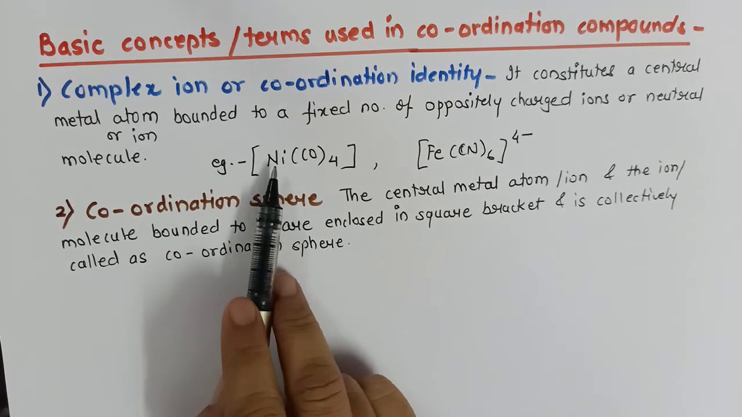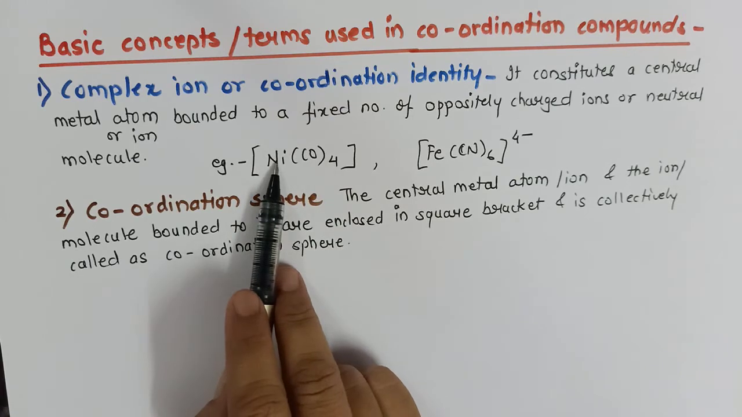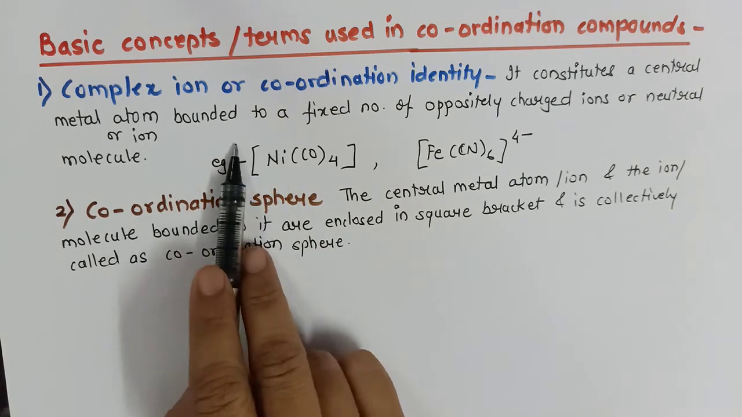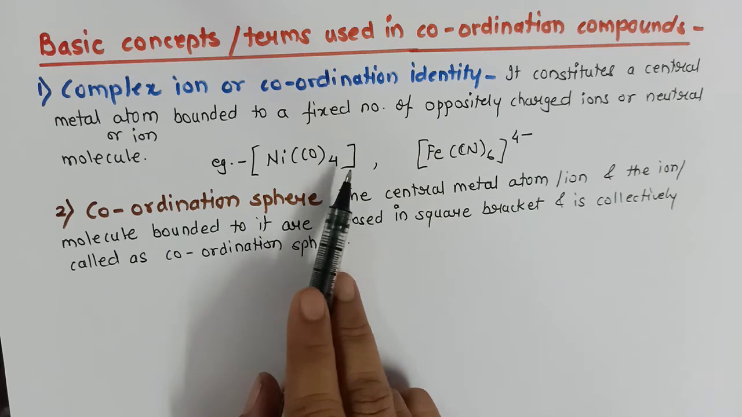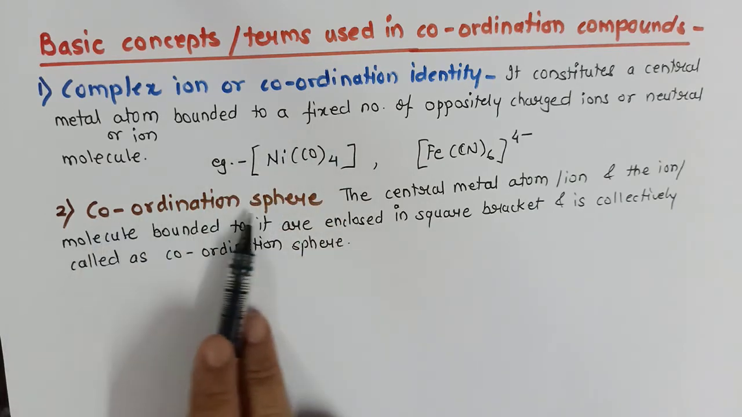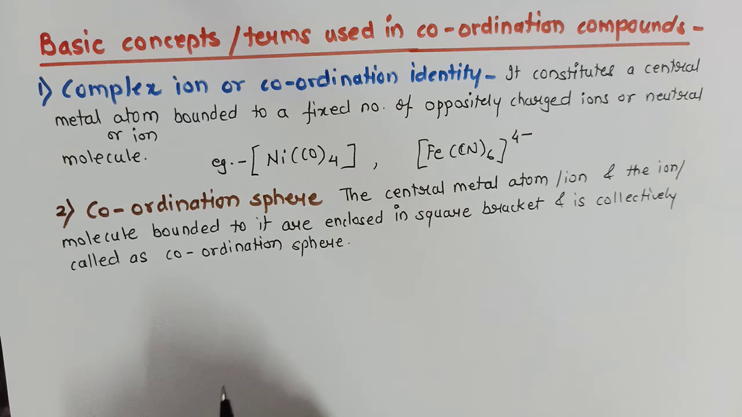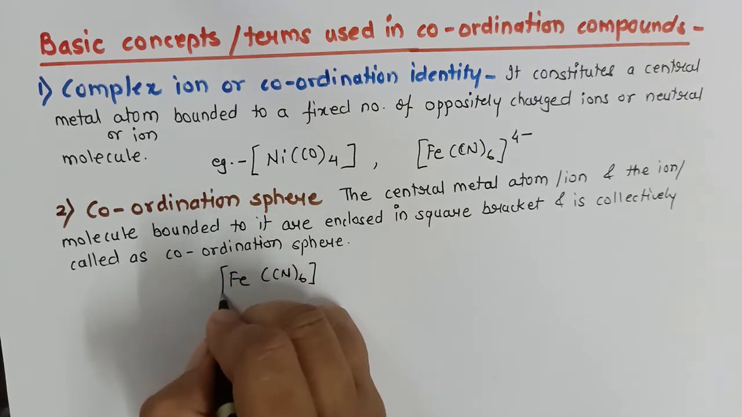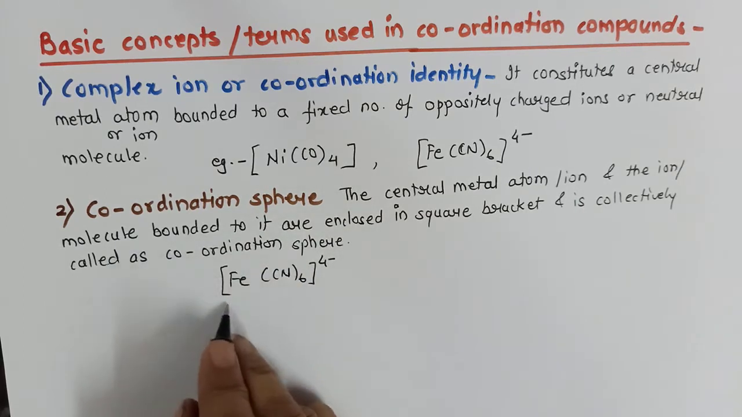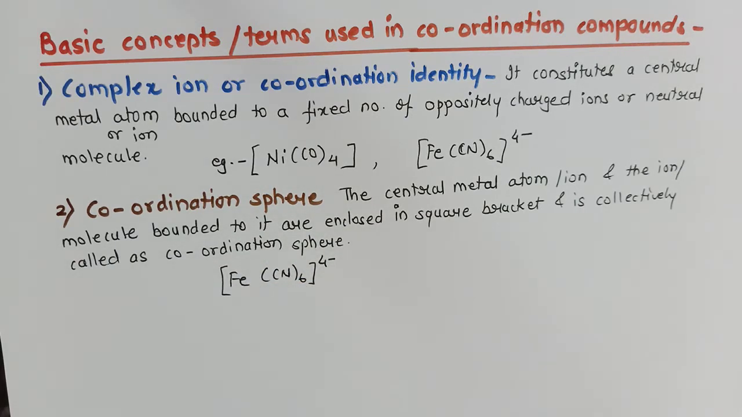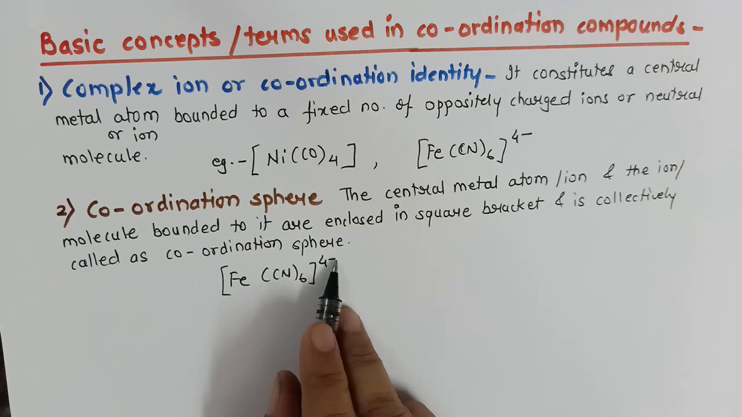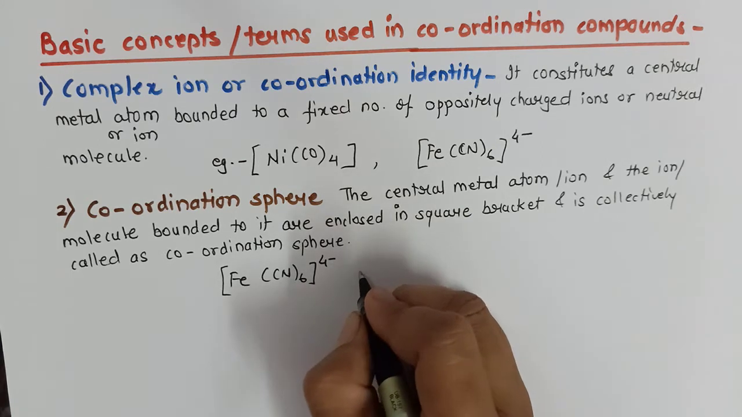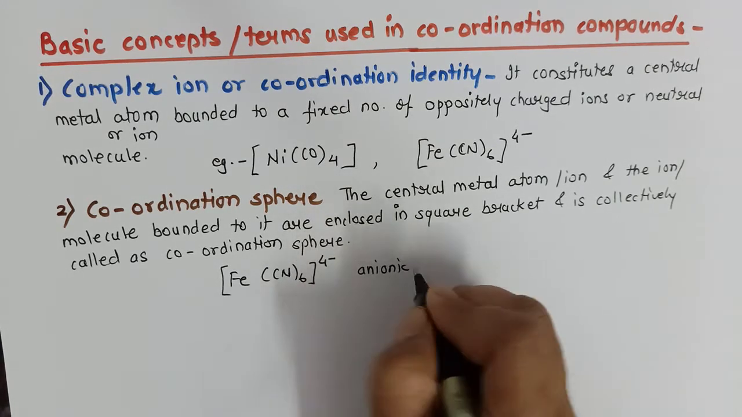Now the things written inside the square bracket are called complex ion, and when it is written inside the square bracket, this whole term will be called coordination sphere. For example, [Fe(CN)6]4-. Now this completely will be called coordination sphere, whereas simply [Fe(CN)6] will be called complex ion. Now since it has a charge on it, I will term it an anionic complex.